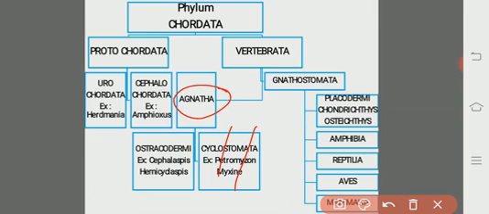Now, Cyclostomata. Those animals which bear a round-shaped or circular mouth are known as the Cyclostomata. There are two orders under the Cyclostomata.